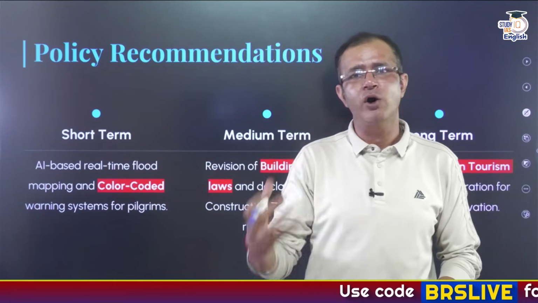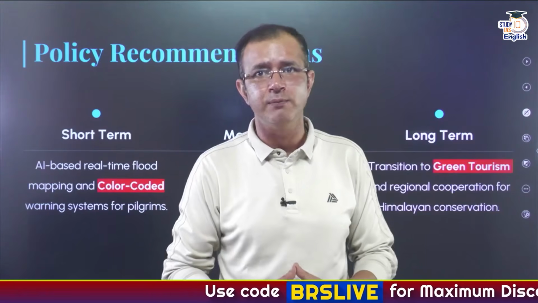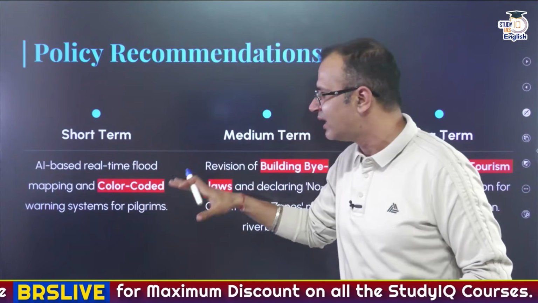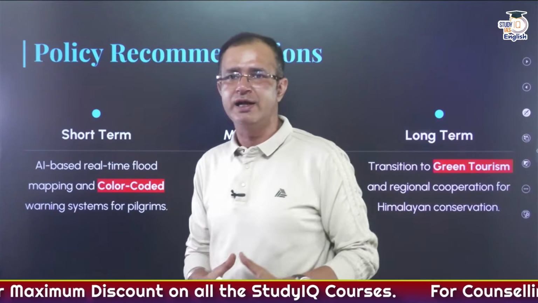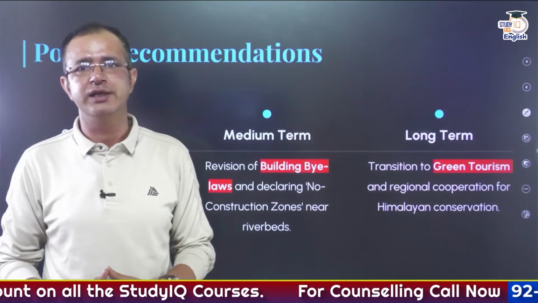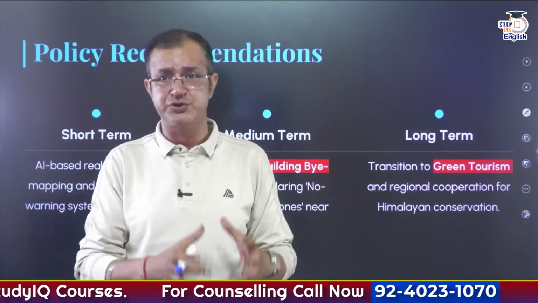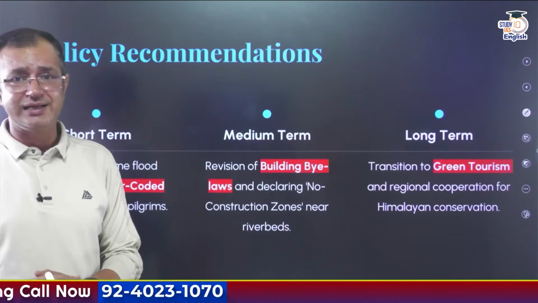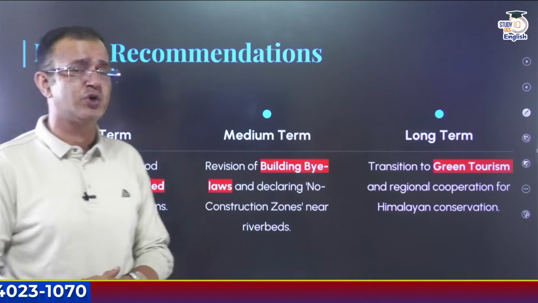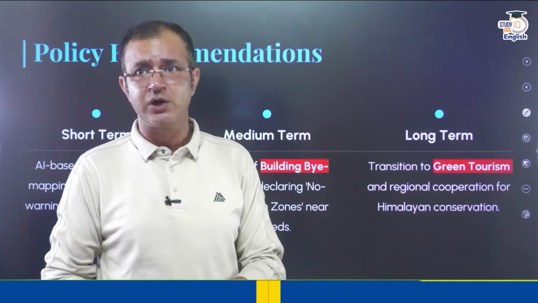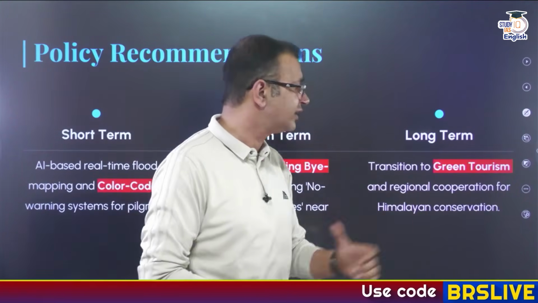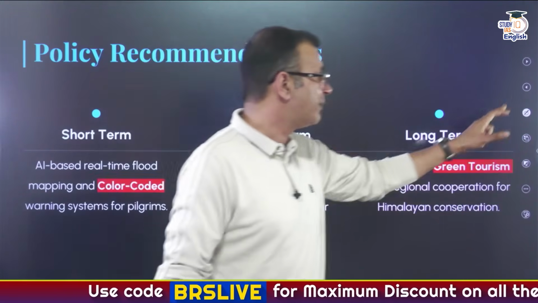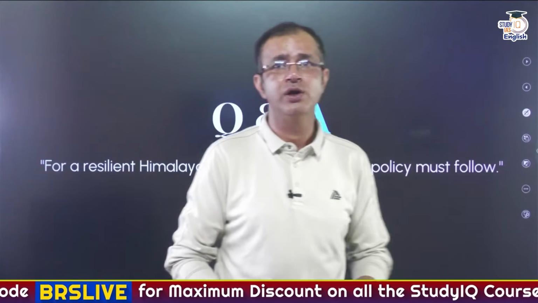Now, what are the policy recommendations, or what is the way forward? In the short term, we can use AI-based real-time flood mapping and color-coded warning systems for the pilgrims going on pilgrimage in these regions. In the medium term, we can revise the building bylaws and declare no-construction zones near the riverbeds. And in the long term, we should focus on transitioning towards green tourism and regional cooperation for Himalayan conservation as well. So that would be all.